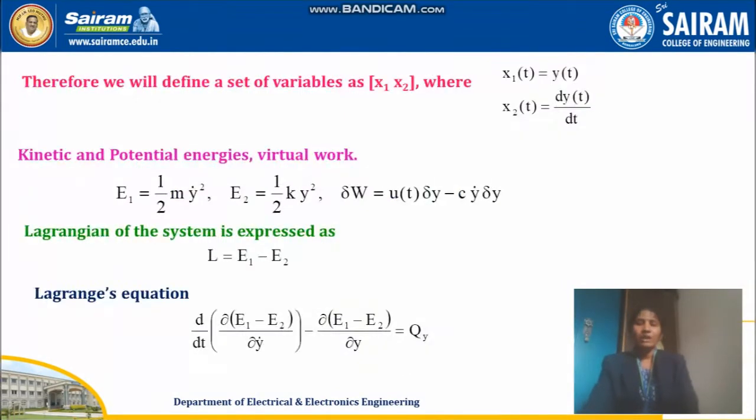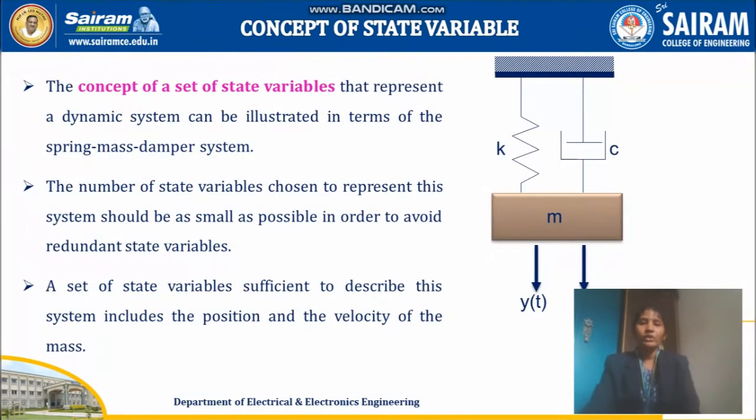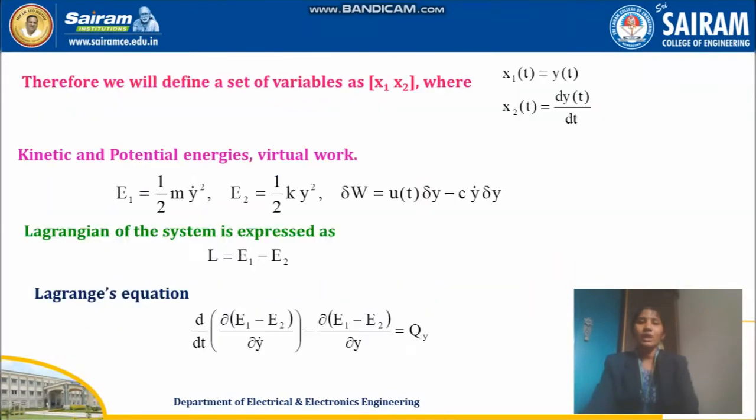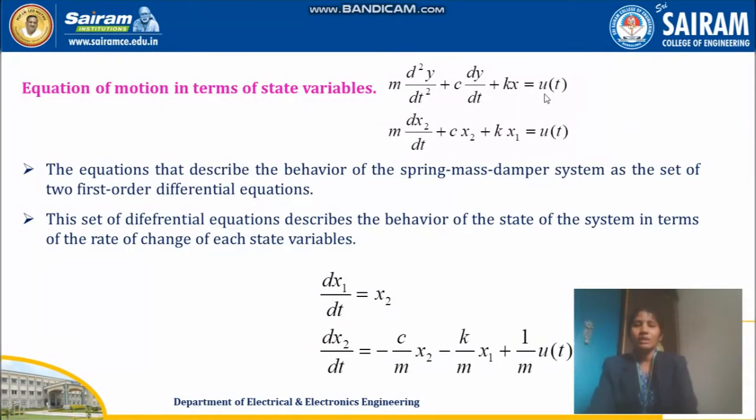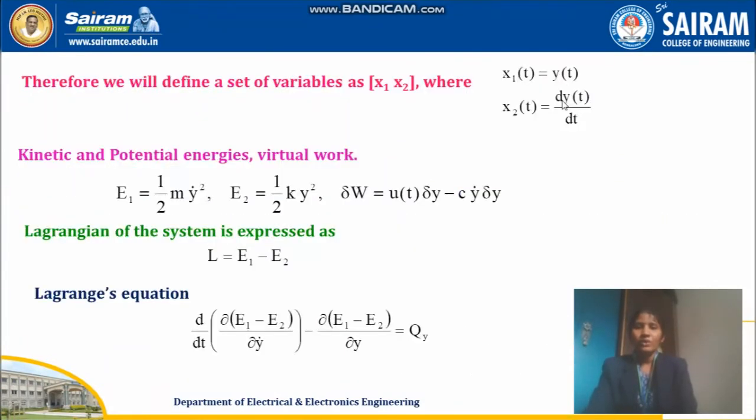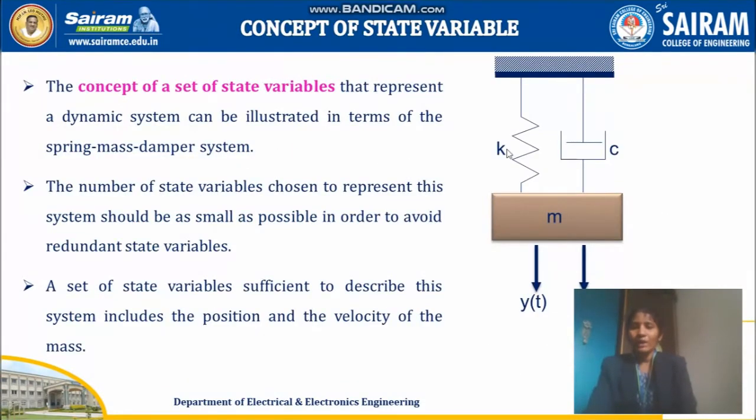Now for this particular problem, if you write the equation of the mass, we can write it as m into d square y by dt square plus c into dy by dt plus k into y is equal to u of t. When you apply a certain weight, it gets displaced. So you have three components: mass, spring and damper.